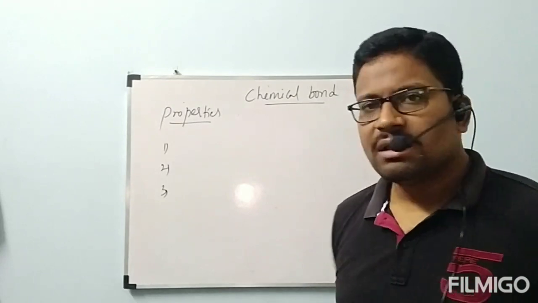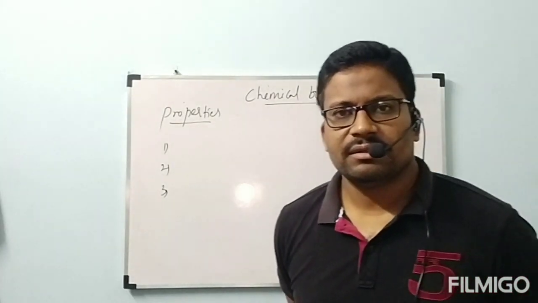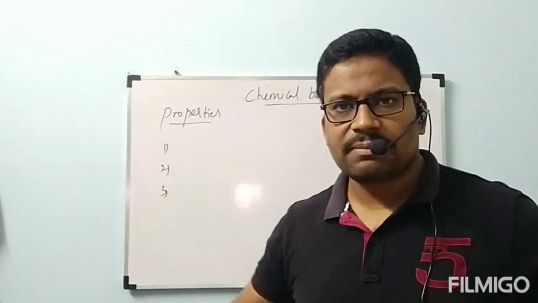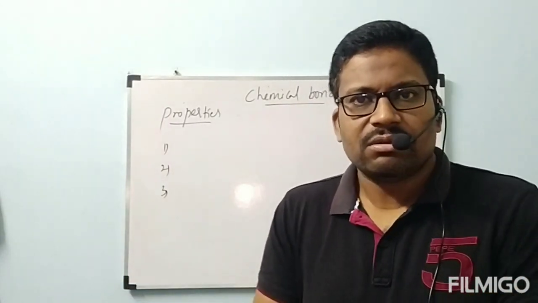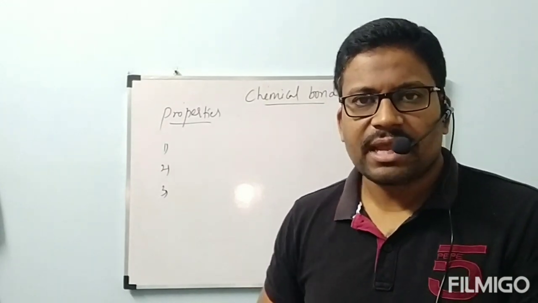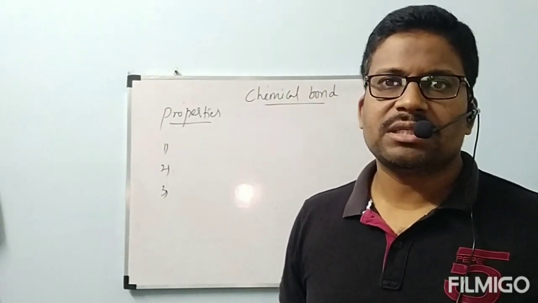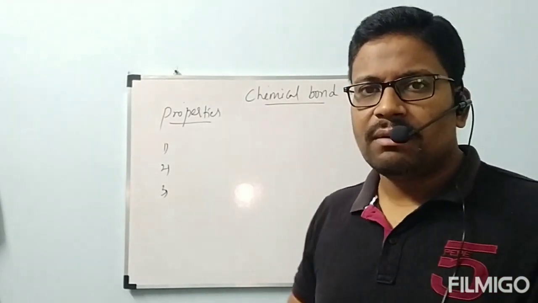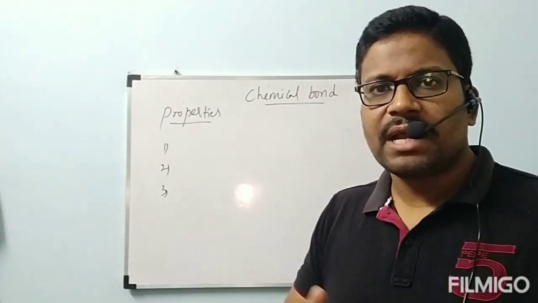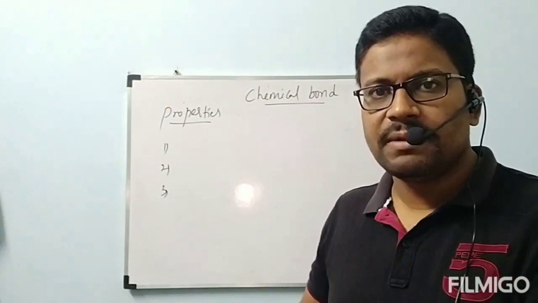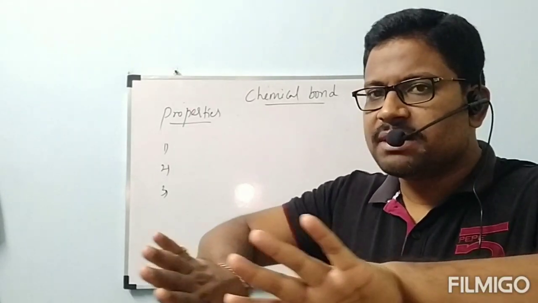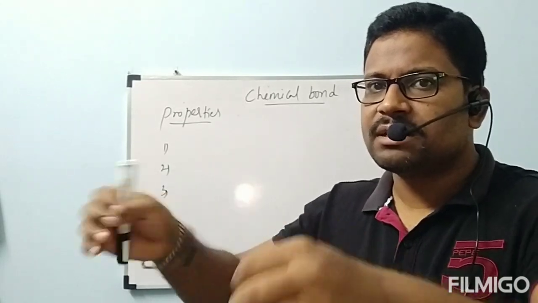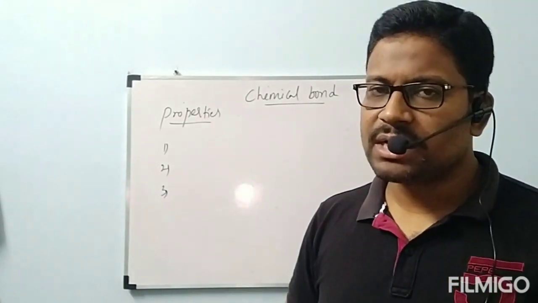But here, ionic compounds in solid state. Na plus ions and Cl minus ions are present very closely packed with each other. Even though positive and negative charges are present, they cannot move from one place to another. Because of that, in solid state they are bad conductors of electricity. Now coming to molten or fused state, they will be converted to liquid after melting. The Na plus and Cl minus attractions are broken down and the ions are free from each other. They can move easily from one place to another. Because of that, it is a good conductor of electricity.